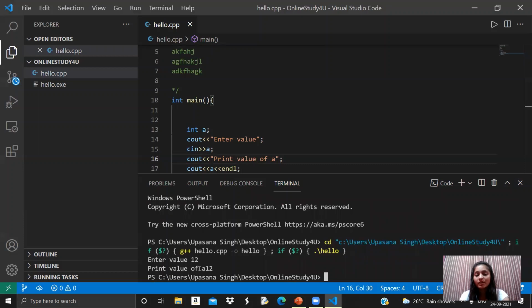Print value of A equals 12. So I hope you got this, how you can give the input, how you can get the output, how you can declare a variable, what data types are, and how you define a data type.